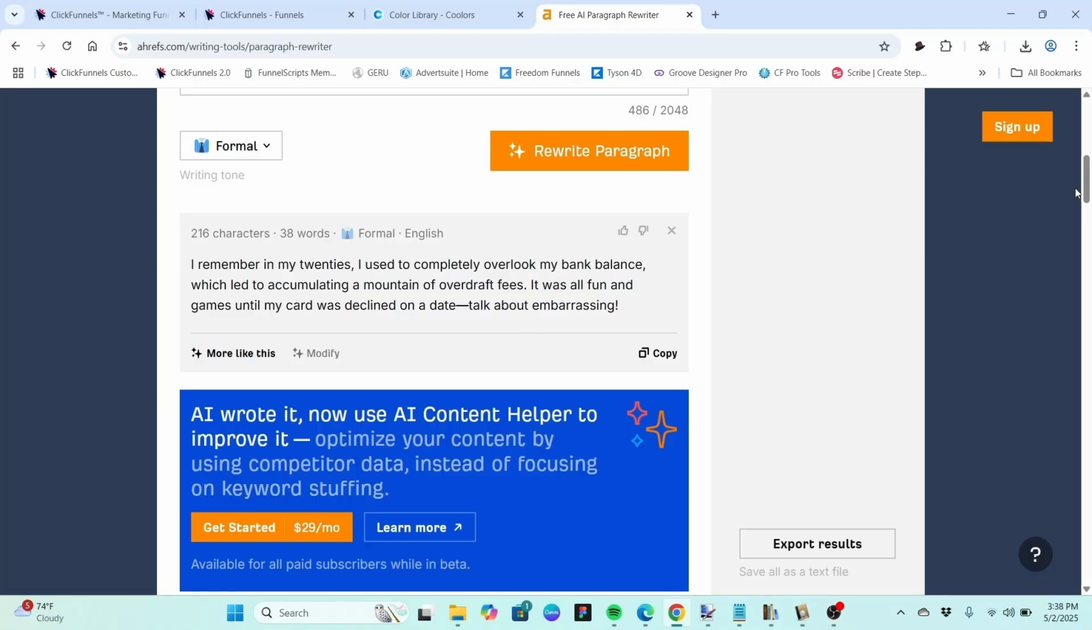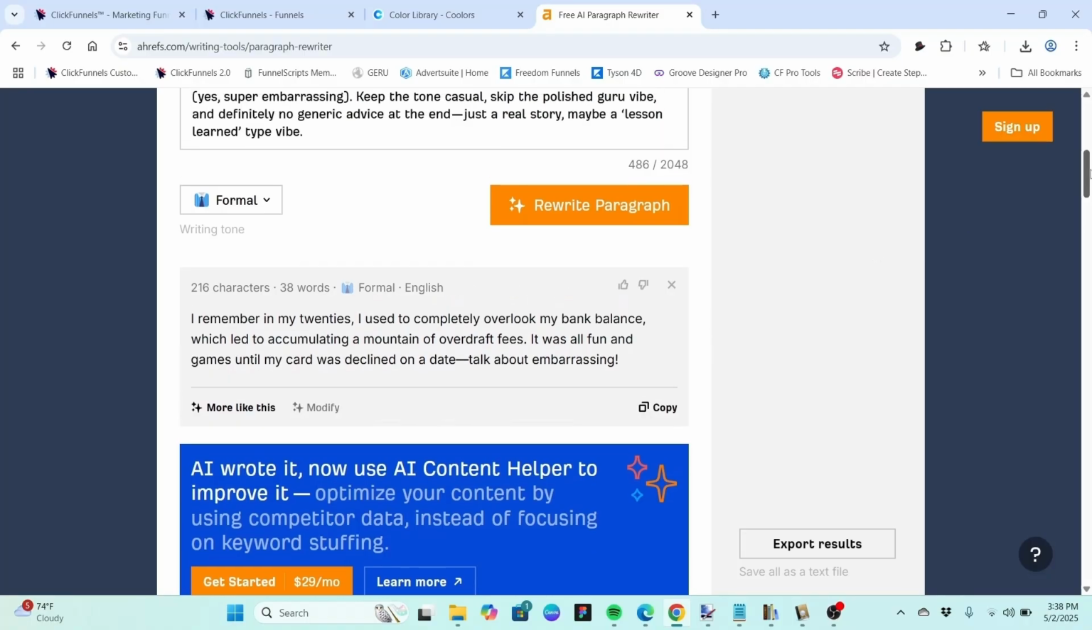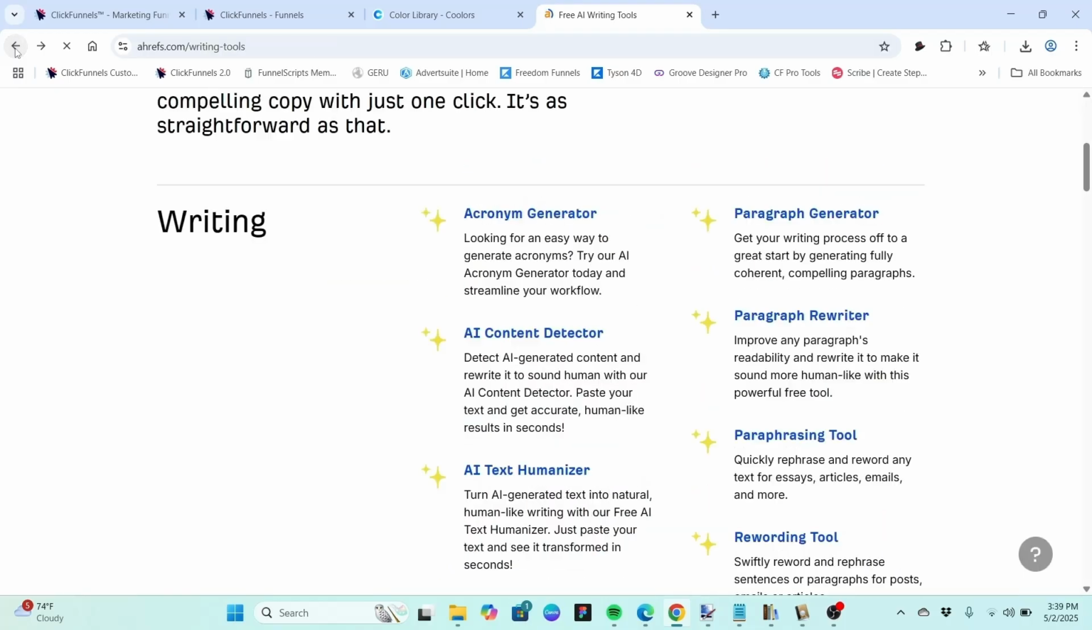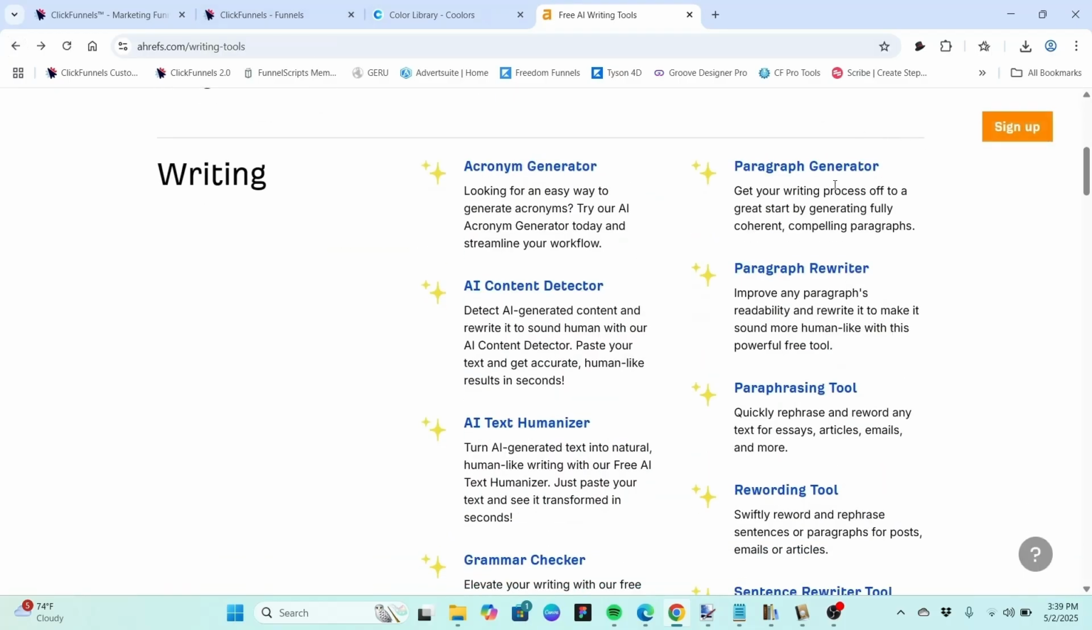And again, you can copy it. Not as many options here. You can click on edit structure and do bullet points, or you can choose the number of paragraphs you want to write. But basically, it just takes a paragraph and rewords it. It's kind of a little simpler tool than the paragraph generator.